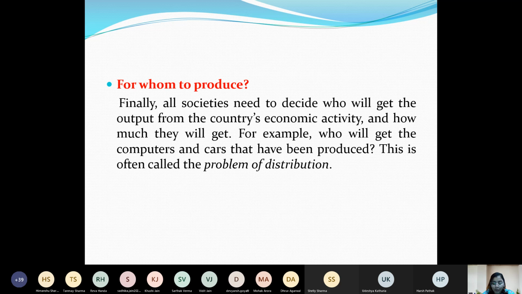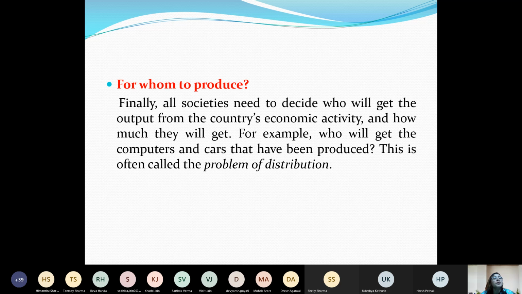That if we have produced computers, right, but now the question is for whom to produce, whether it is to be sold to a higher economic group or for necessity. For example, the government has given so many incentives for production of computer and technology goods under Digital India, so that technology goods can also be produced at a lower price, so that they can be available to lower income strata of people, right?